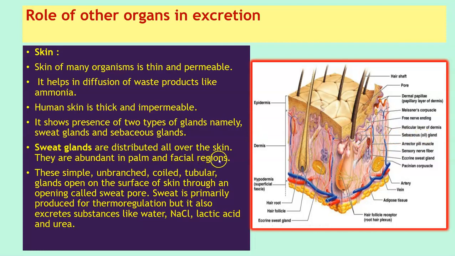Sweat glands are distributed all over the skin. They are abundant in palm and facial regions. These simple, unbranched coiled tubular glands open on the surface of the skin through an opening called the sweat pore. Have a look at this image here. This here is the pore. Sweat is primarily produced for thermoregulation, but it also excretes substances like water, sodium chloride, lactic acid, and urea.